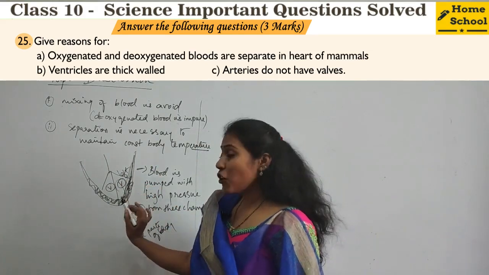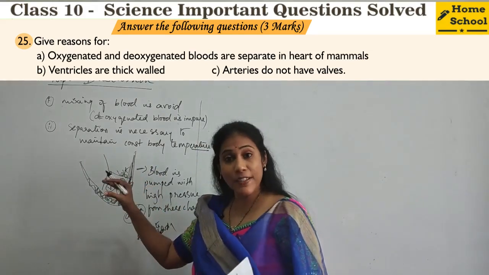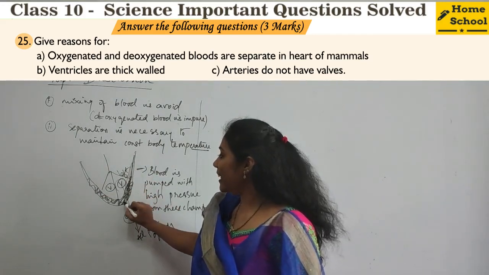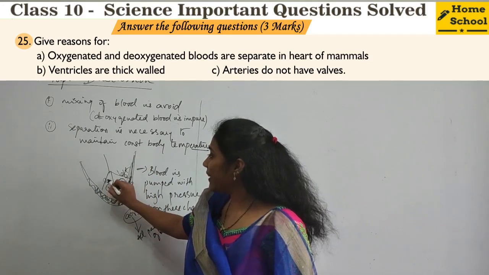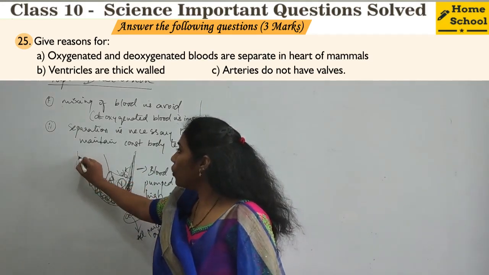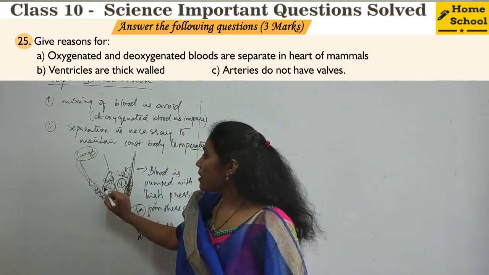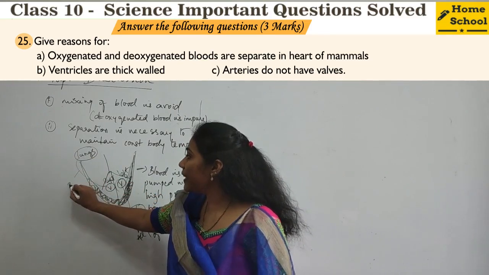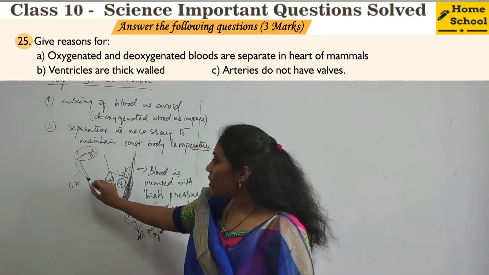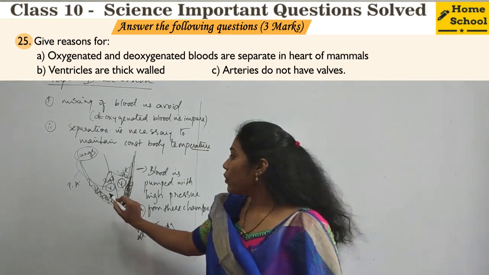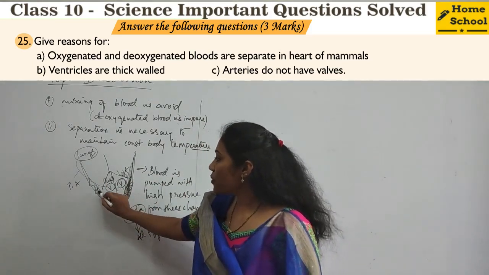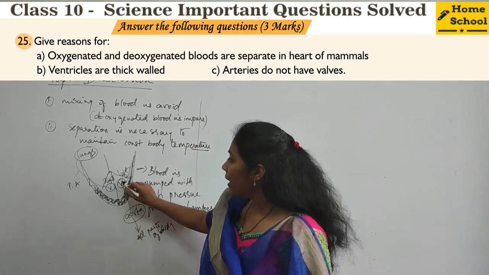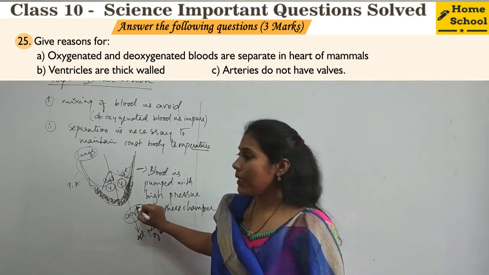So the chamber should not get damaged when the blood is going with such high pressure. That's the reason the wall of the heart is a little thicker. And again, from the right ventricle, the blood will go to the lungs. Deoxygenated blood will move from the right ventricle to the lungs through the pulmonary artery. That process also happens with high pressure, so the chamber should not get damaged, so the wall of the heart is thicker. Whenever blood moves from the left ventricle to the aorta, it moves with greater pressure.